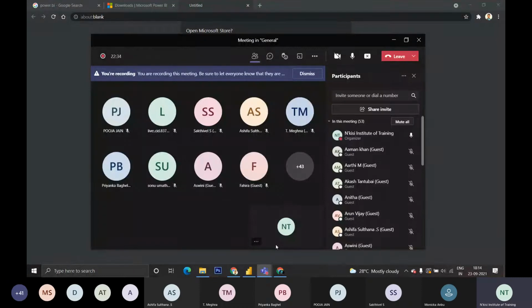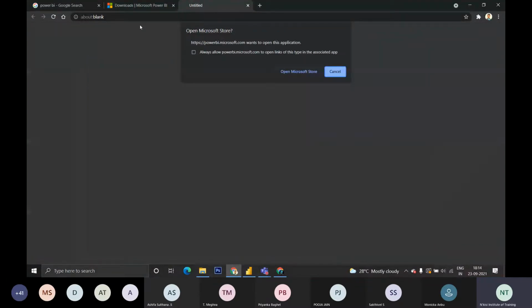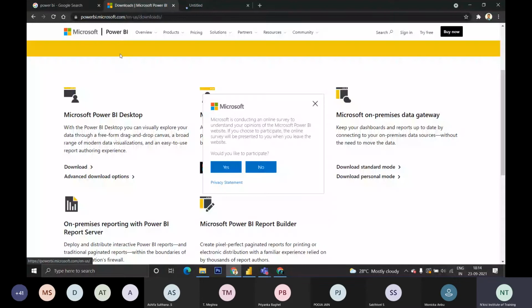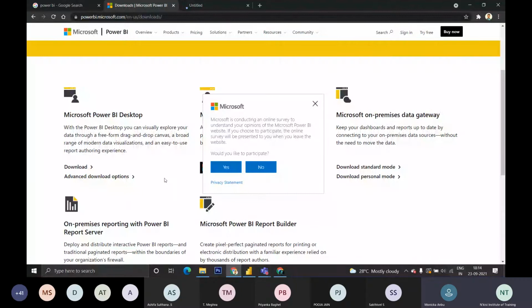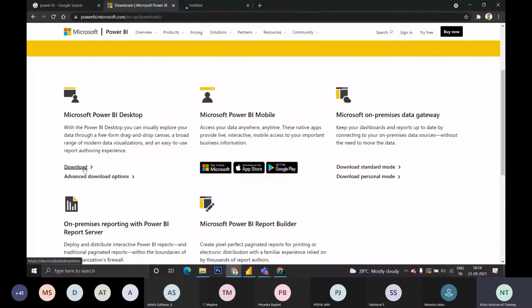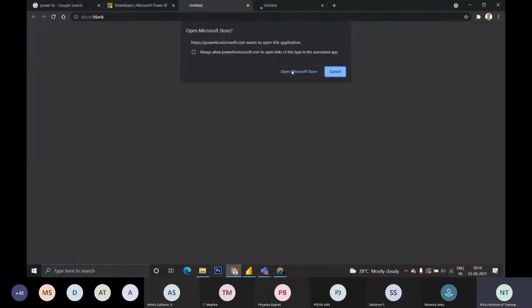I'm repeating. Once you search for Power BI, you will get a page like this, and there you have to click download, and you will have the download option. Can you all see the download option? It will ask whether to use the Microsoft Store or Chrome itself. If you click cancel, it will download in Chrome, and if you use the Microsoft Store, it will install from there, as usual.